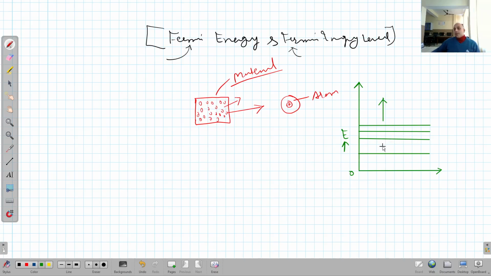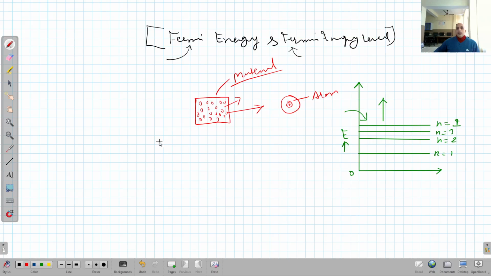You can see from this picture that as we proceed upward, the energy levels come closer and closer. This is the situation of all the materials, and it has been proved mathematically as well as theoretically that this is the situation in the case of materials. Energy levels are arranged in this manner. So let this be n equal to 1, this n equal to 2, n equal to 3, and n equal to 4 level. So when we start entering the electrons in these energy levels,